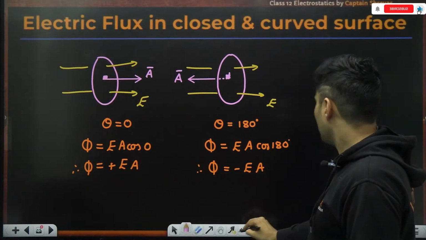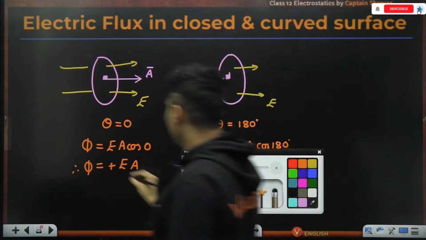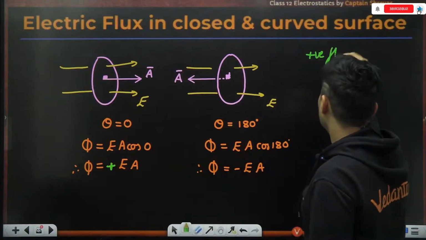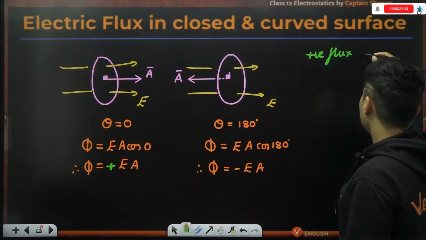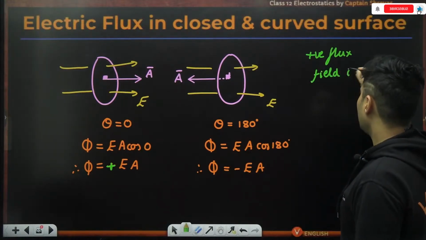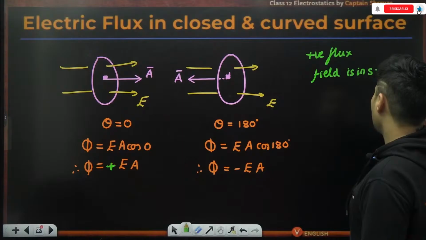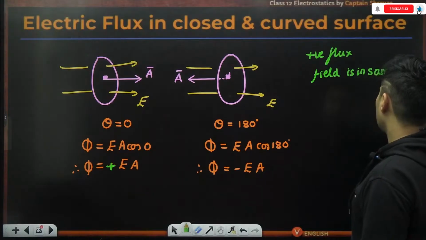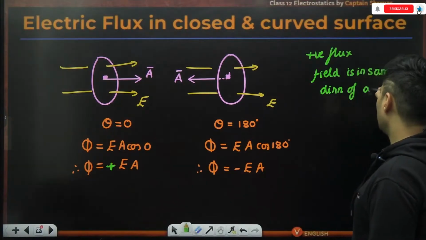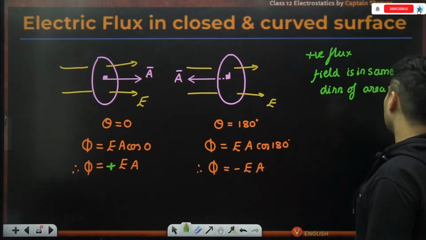So positive flux means that the field is in the same direction as the area vector.